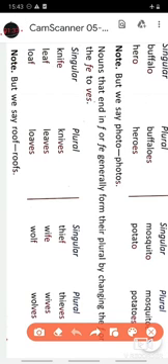Rule 4 is for the words that end in F or FE. It reads, nouns that end in F or FE generally form their, please circle this word, generally form their plural by changing the F or the FE to VES.